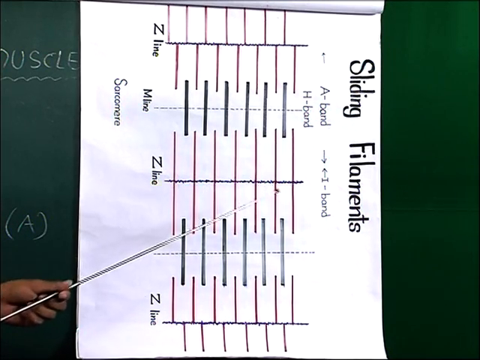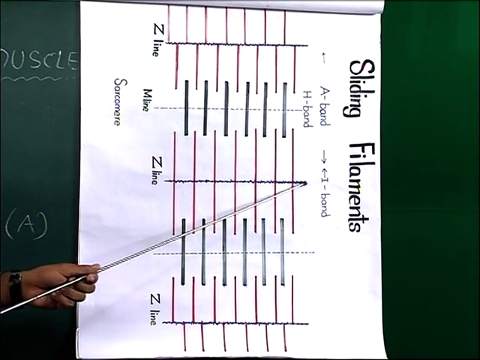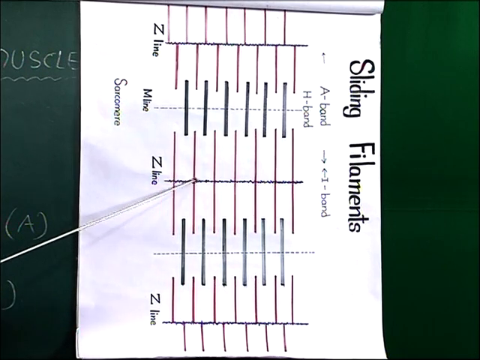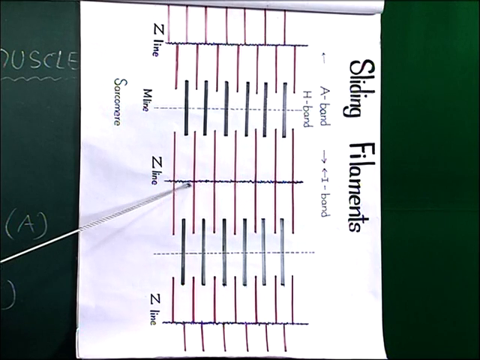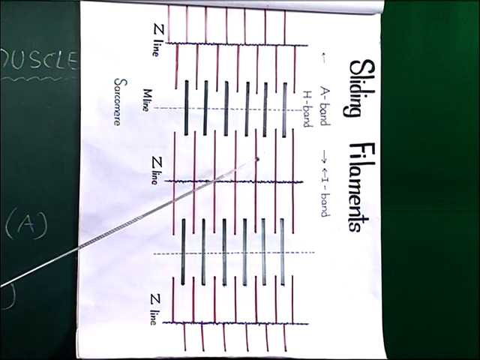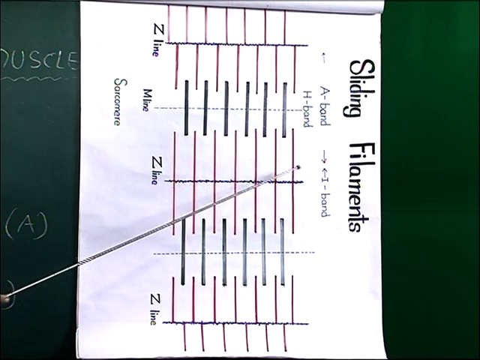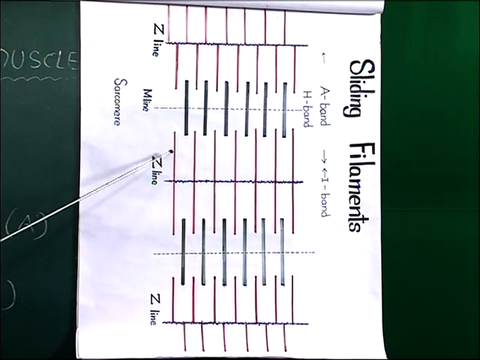At the center of the I band there is an elastic fiber, called the Z line, and these thin filaments are attached to the Z line. See here, these red lines are the thin filaments.